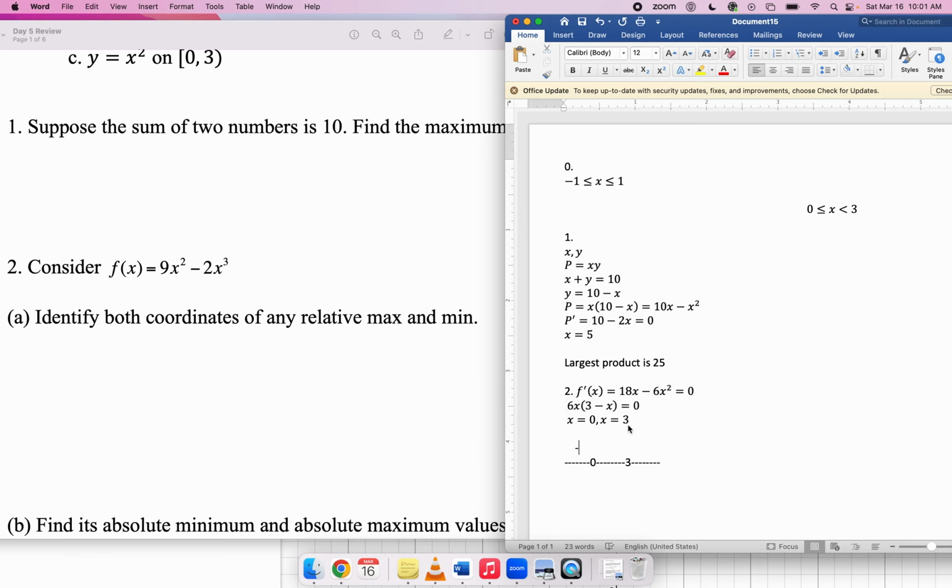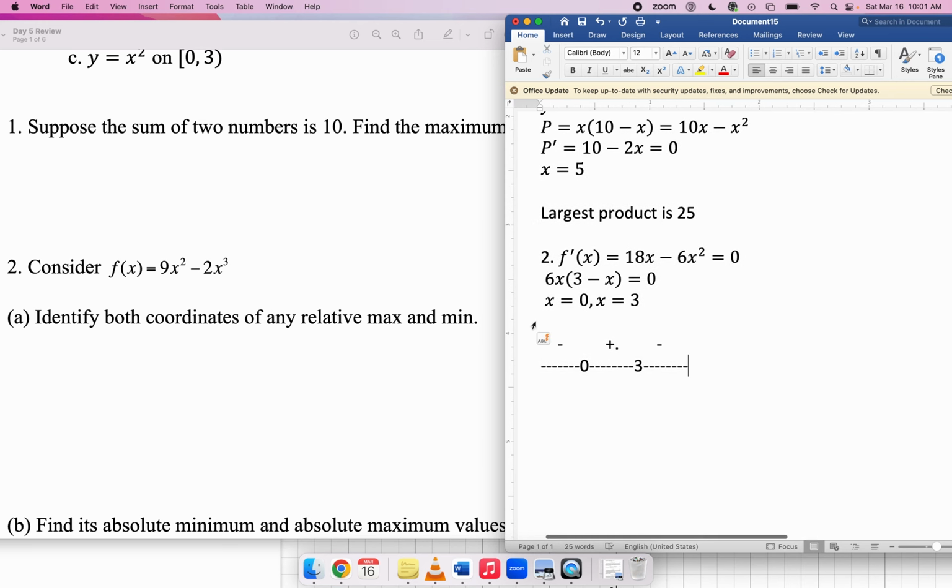And if you pick a value inside this interval, you should find it's positive, and if you pick a value inside this interval, you should find that it's negative. So the original function must be decreasing, then increasing, then decreasing. That tells me that this is a min, and this is a local maximum, or a relative maximum.